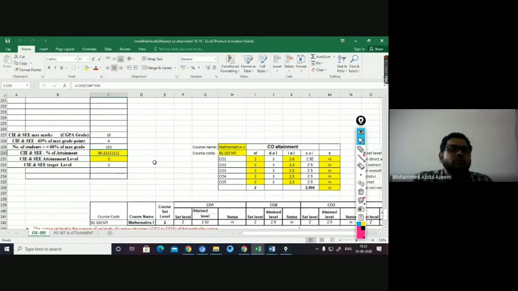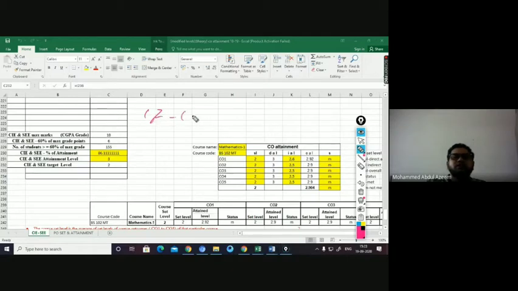Fine. So once you get the attainment level, there is the set level, the target level which you set for your course. For example, let us say you are taking PPS in 17-18. In 17-18 the course was started, let us say, and I set it as 2.